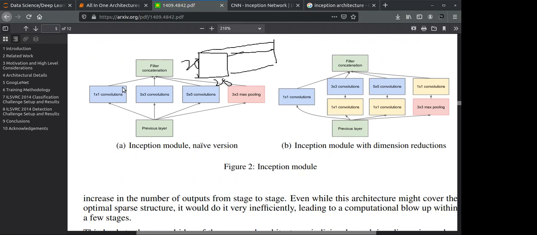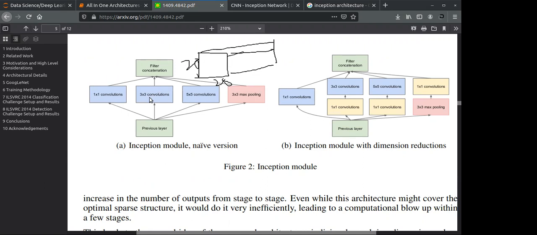Suppose you are performing one by one, you are getting the same kind of matrix, 28 by 28, because of the padding, and you are getting the same depth because you are performing one by one. So each pixel you are getting over here.